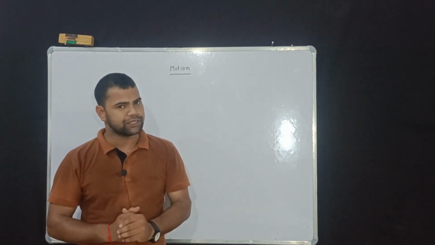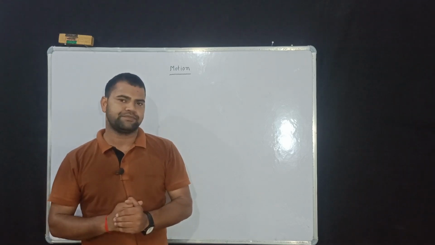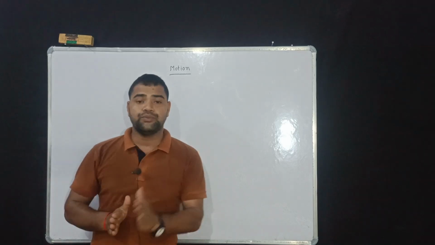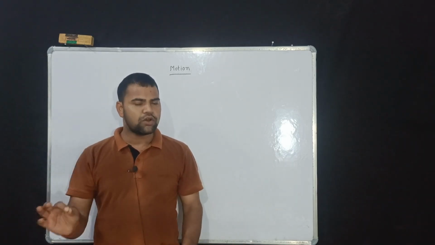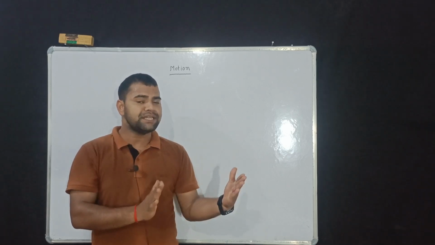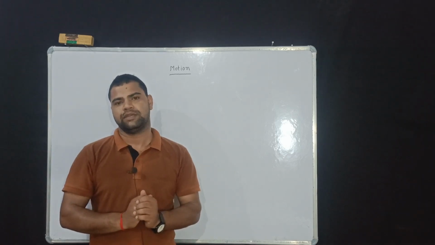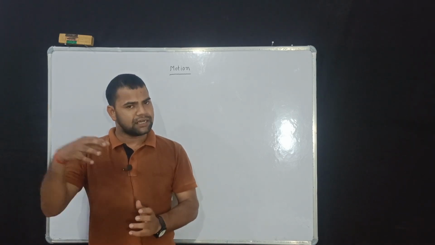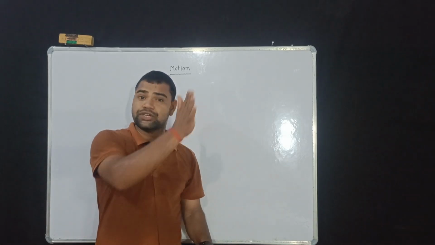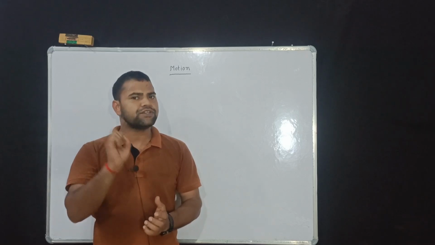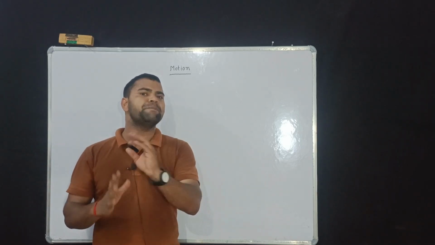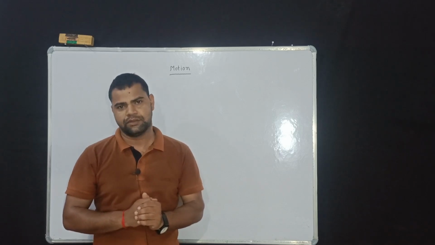Firstly, we can define motion. What is motion? We can say that if the position of any object is changed with respect to time, then the object is said to be in motion. Here, with respect to time means time change. In other words, if the position of any object changes with the time change, then the object is in motion. But this is not the proper or complete definition of motion.